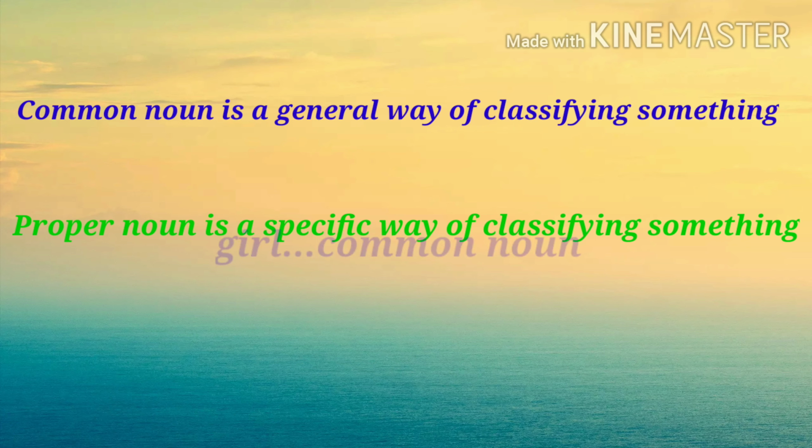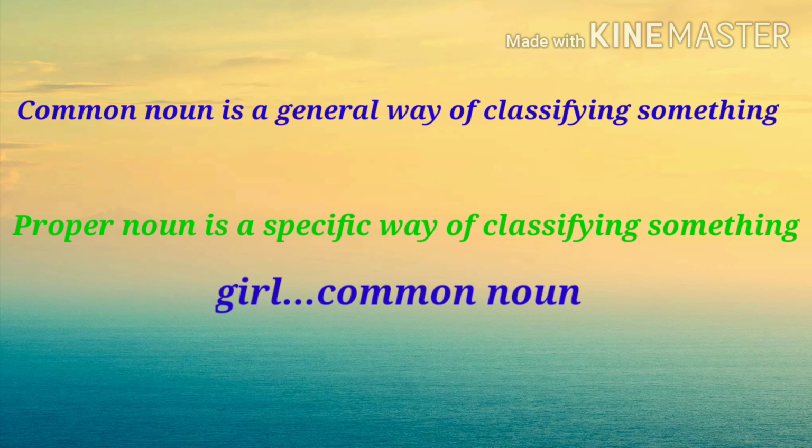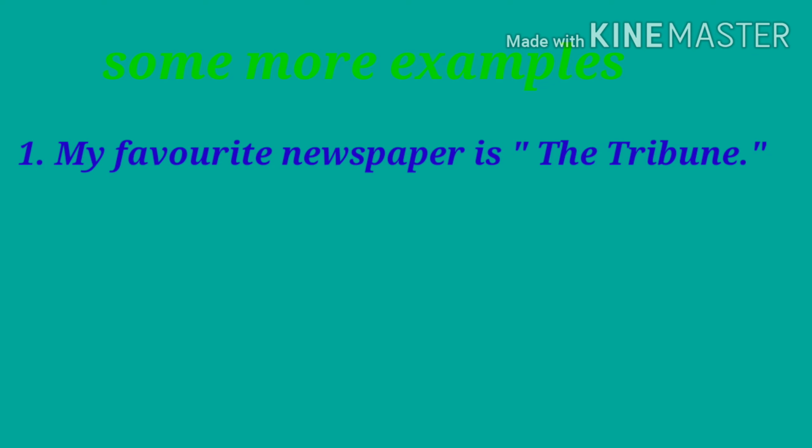For example, girl, it is a common noun, okay? But if we say Ankita, then it is a proper noun because we are talking about a particular girl named Ankita, all right? So now let us discuss some more examples of the difference between the proper noun and the common noun. So look at the example number 1. My favorite newspaper is The Tribune. So here newspaper is a common noun, all right, and The Tribune is a proper noun because it is the name of a particular newspaper.